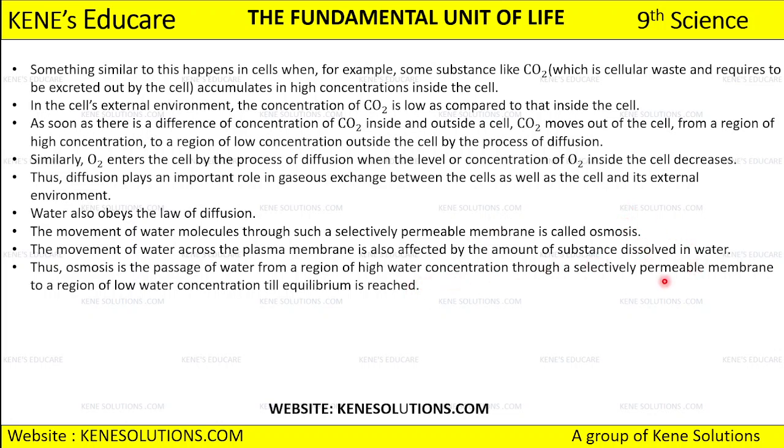Now osmosis needs this selectively permeable membrane, and here it is going to move from high water concentration to low water concentration, and this movement is going to take place until an equilibrium is reached. जब तक equilibrium नहीं आता, inside the cell and outside the cell the concentration doesn't become equal, तब तक it is going to move.